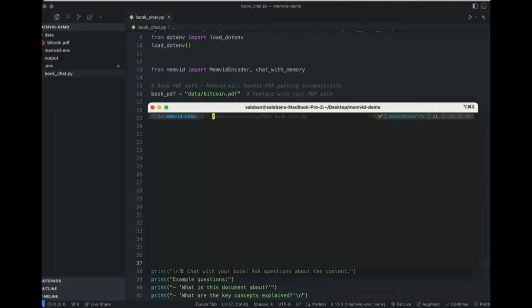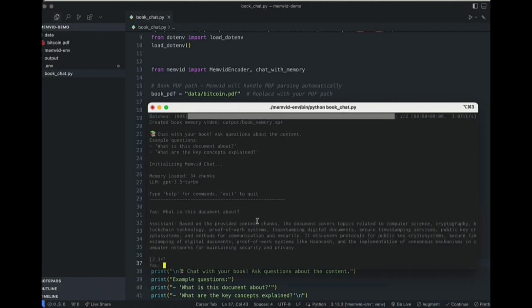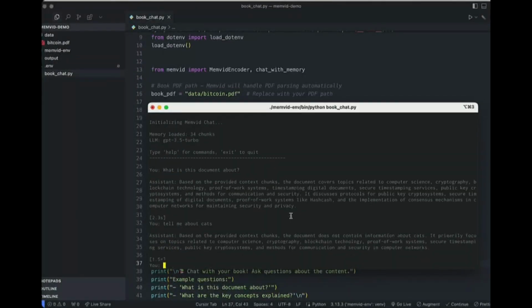Here's what makes Memvid powerful. Video as database. You can pack millions of text chunks into one MP4 file. Semantic search. Ask a natural language question and retrieve context-aware results in under a second. Built-in chat. You can even chat with your data via an integrated conversational interface.